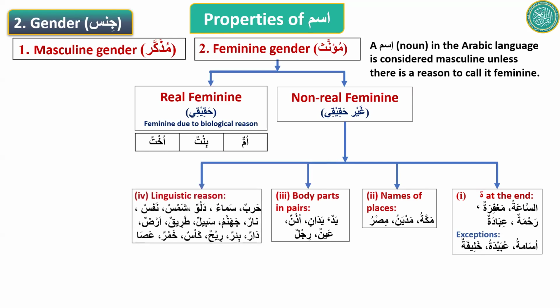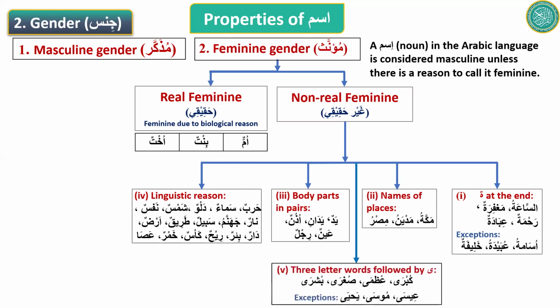And there are some words which are feminine just because Arabs treat them as feminine. And we cannot put them in a category just because of some way of identifying them. You just have to memorize them. There is no way to identify. So they have a category of their own. They are just feminine because of linguistic reasons.